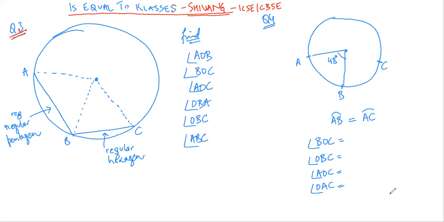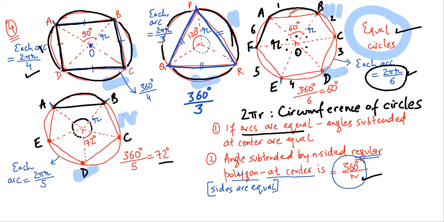Again, see, I am repeating myself. Here also we have done. This was a 6-sided figure, a hexagon. This was a 5-sided figure, a pentagon.